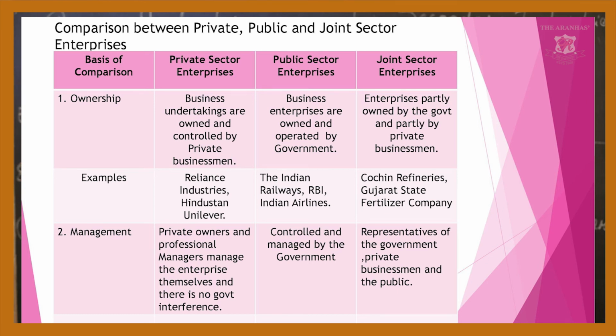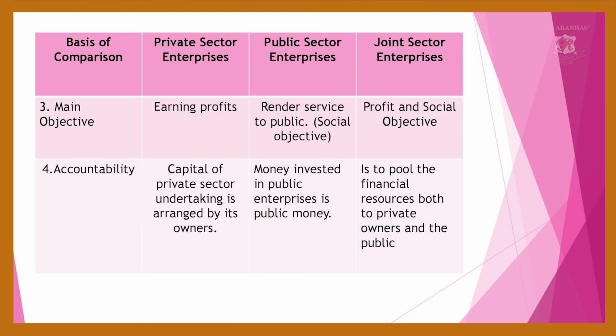In public sector enterprises, it is controlled and managed by the government. In joint sector enterprises, you have representatives of the government, private businessmen, and the public. These are the management under joint sector enterprises.